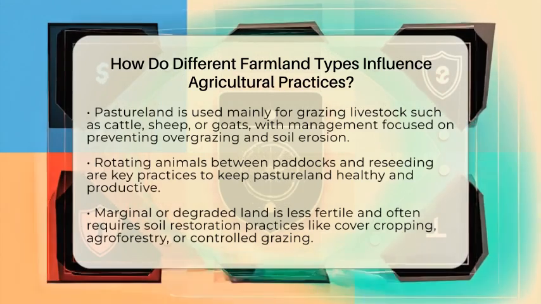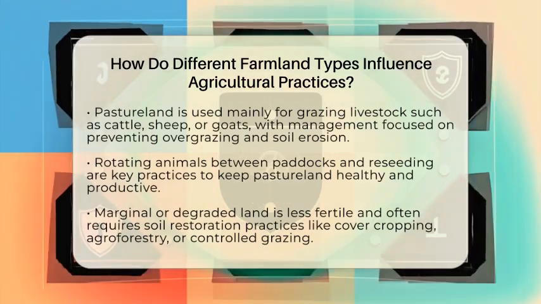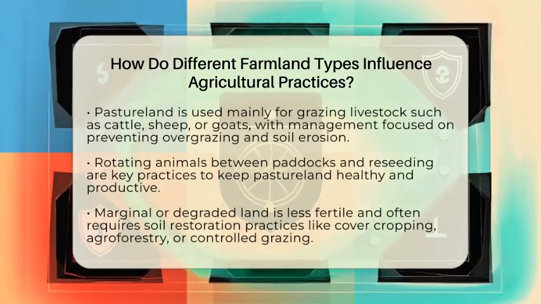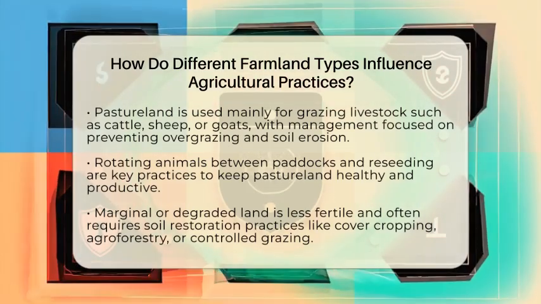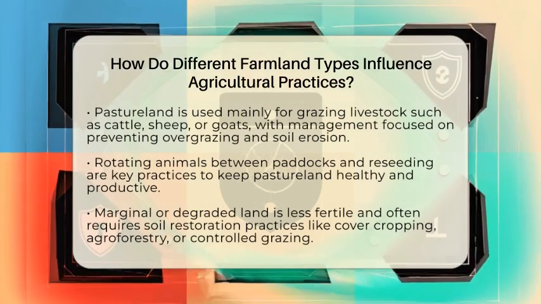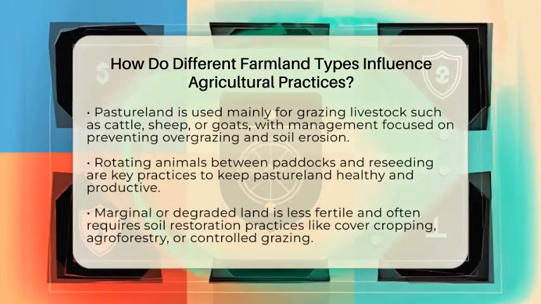Some land is considered marginal or degraded, meaning it is not naturally suited for farming. Farmers working on this land focus on restoring soil health through cover crops, agroforestry, or controlled grazing. These practices help rebuild nutrients and improve water retention.